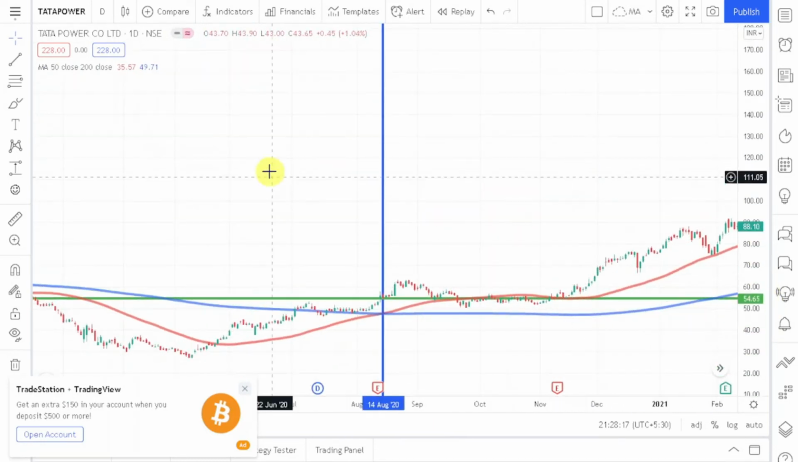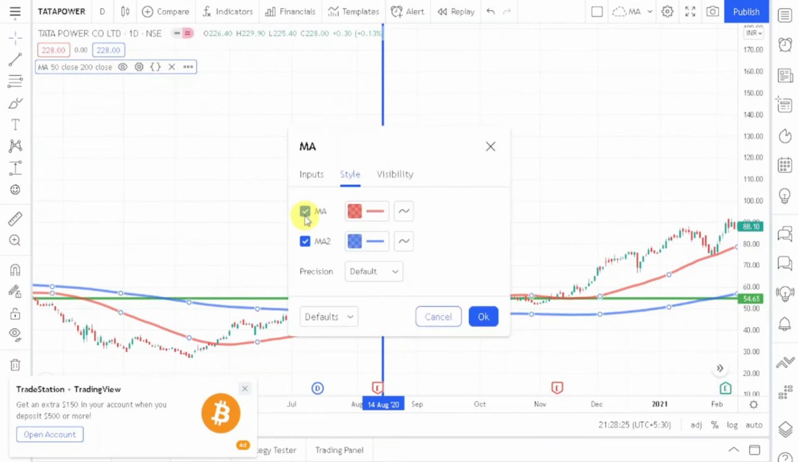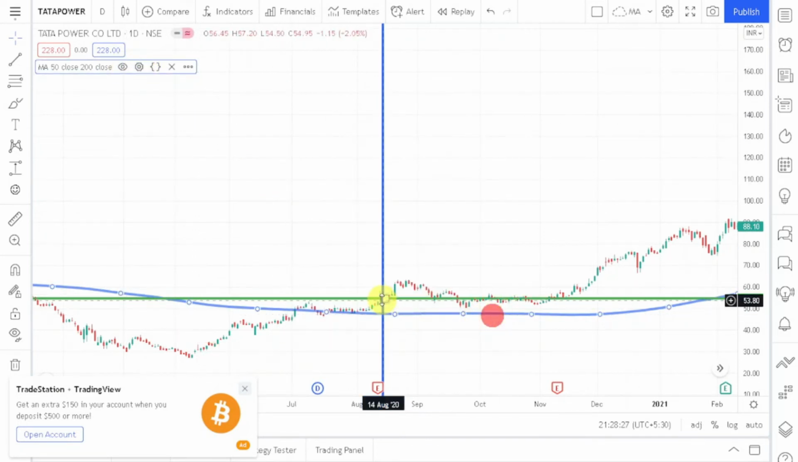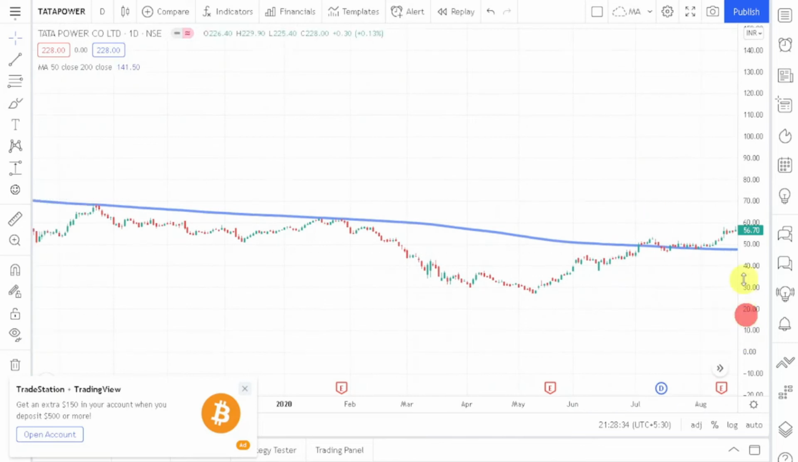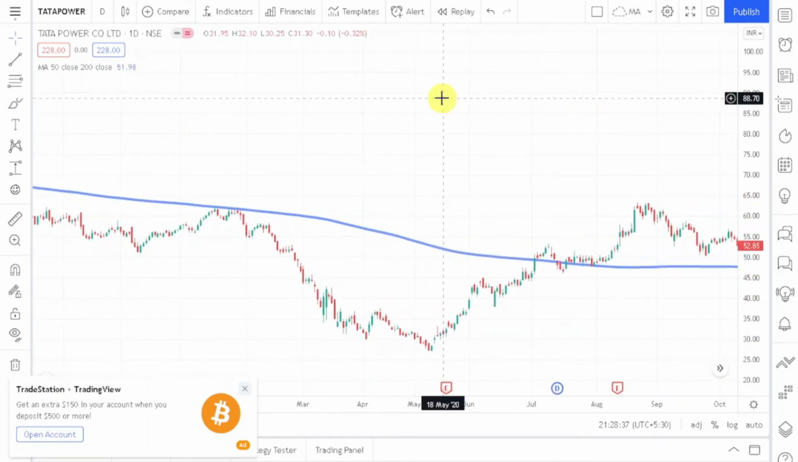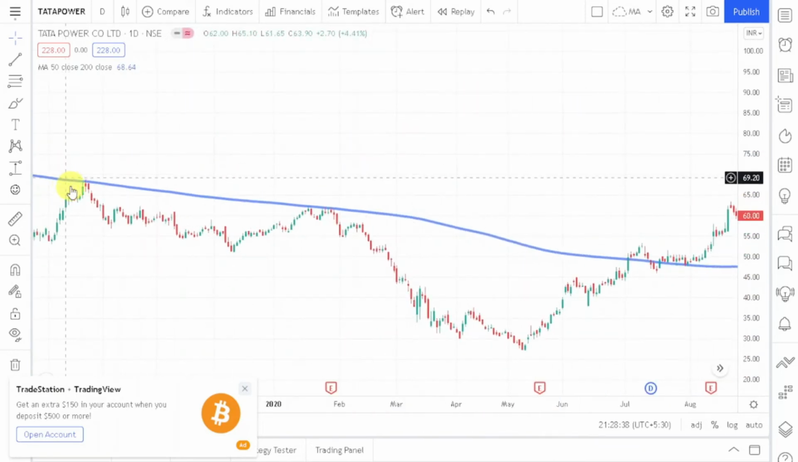I hope this concept is clear to you, how you can use moving average to generate specific signals. You can use moving averages in other ways as well. If I hide this 50-day moving average and keep this 200-day moving average, let me remove these drawings for better understanding. So some people, what they do is that if the prices are below the 200-day moving average, then they are going to get short.